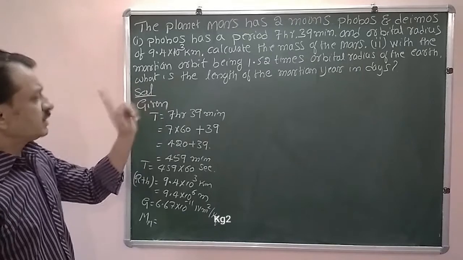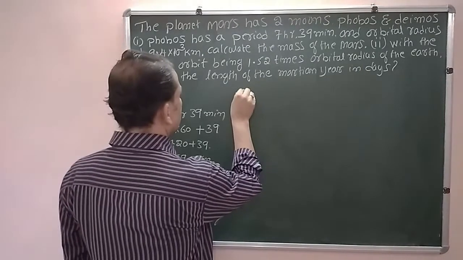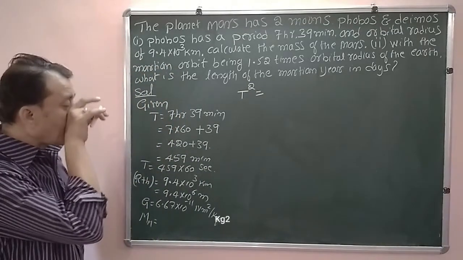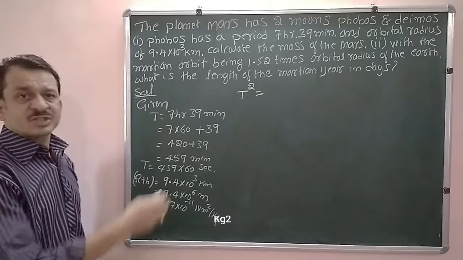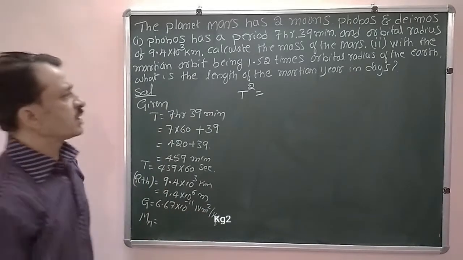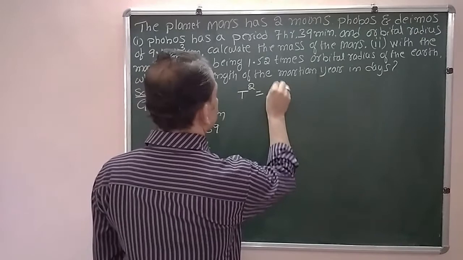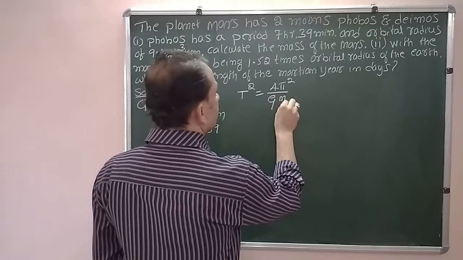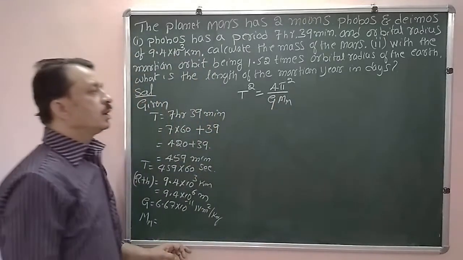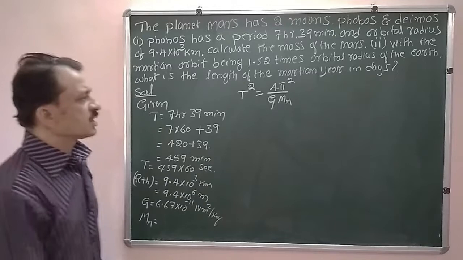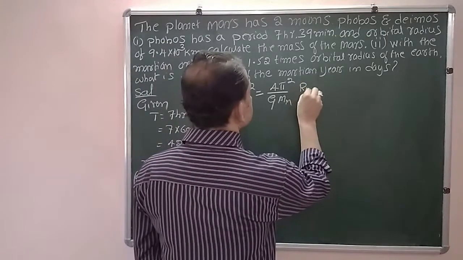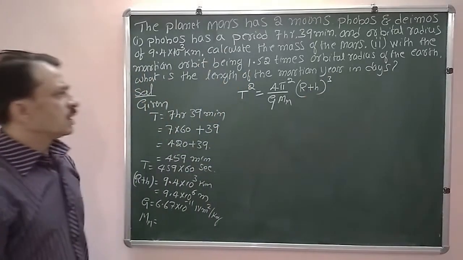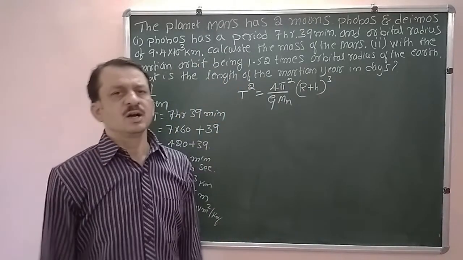Now in order to find the first one, we know the formula. The square of the time period of revolution is proportional to cube of the semi-major axis, that we know, and also we have derived the expression for time period. Now T square is equal to 4 pi square divided by G Mm, mass of the Mars, G is universal gravitational constant, into (r plus h) whole cube, that we have studied. (r plus h) whole cube, it is the orbital radius cube.